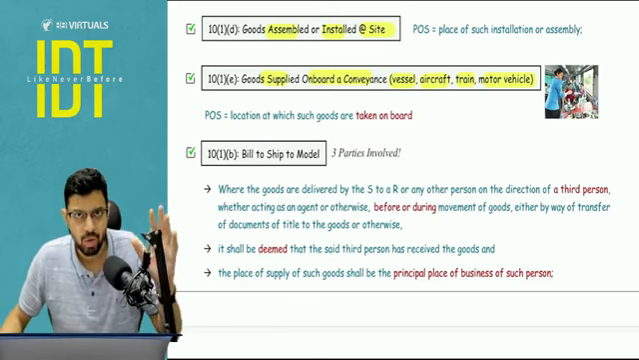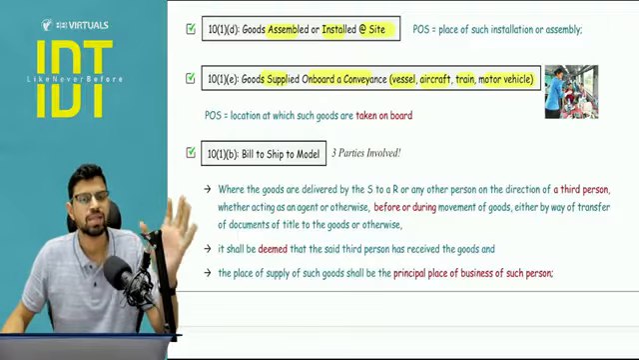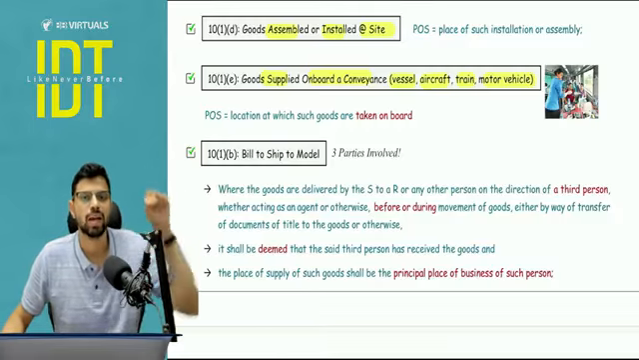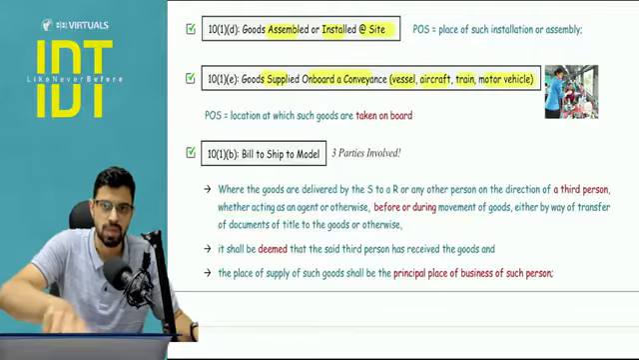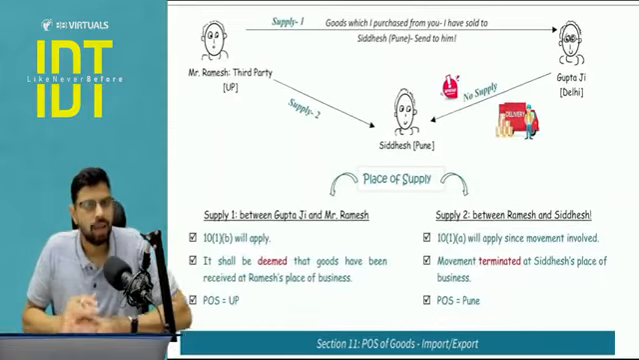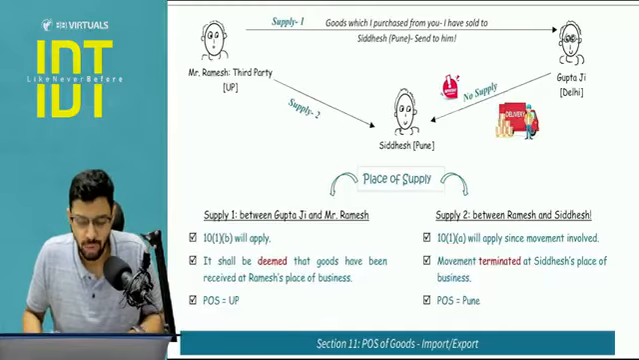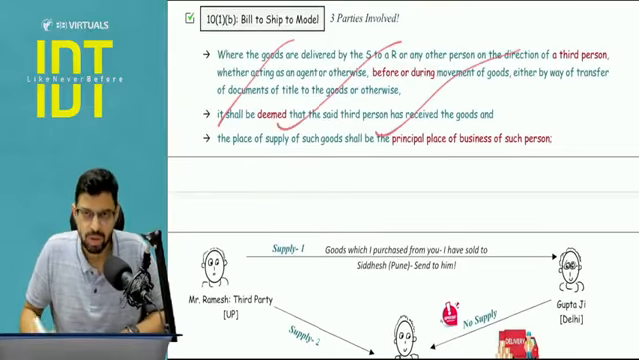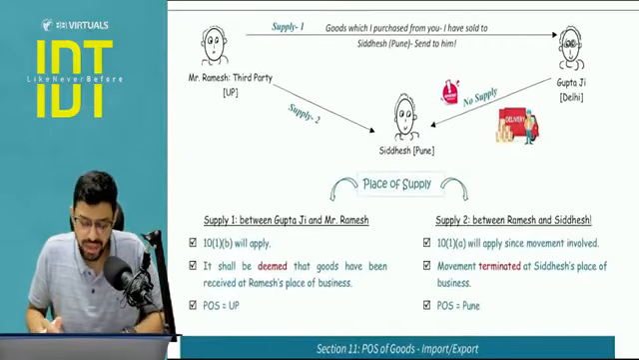So what the supplier will do is have a mechanism in place where he records the state in which the goods are taken on board a conveyance. That will be the place of supply. Is it clear? Next, 10(1)(B), that is the bill to ship to model. We will do the bill to ship to model in a very simple format. This legal language you don't need, because it becomes very confusing. Just understand there are 3 parties involved.